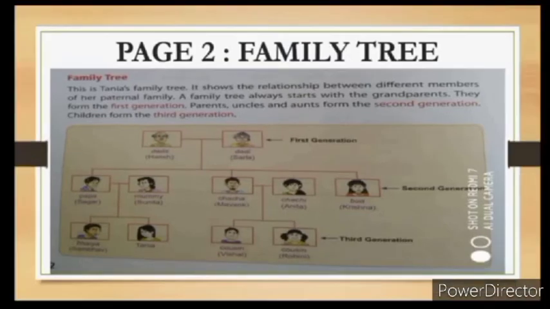So now in the picture, what is shown? This picture is of Tanya's paternal family. The picture starts with the photograph of Dada and Dadi ji. Dada ji's name is Harish and Dadi ji's name is Sarla. Dada ji and Dadi ji have 3 children: Papa, Chacha and Bua. Papa means Tanya's father. The name of Tanya's father is Sagar, the name of Chacha is Mayank and the name of Bua is Krishna.